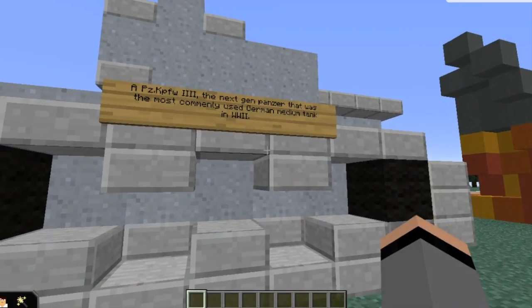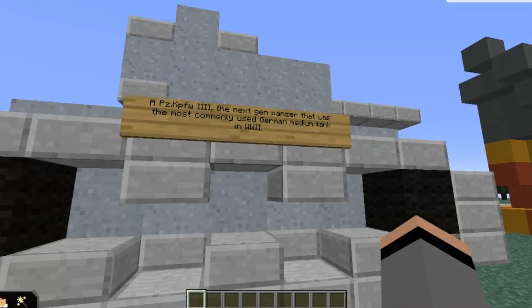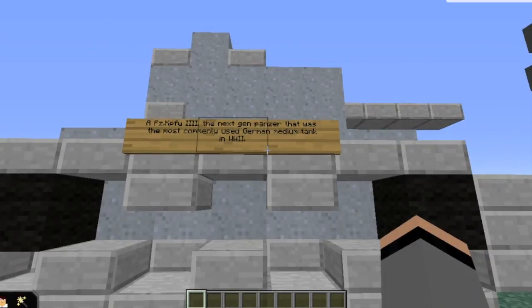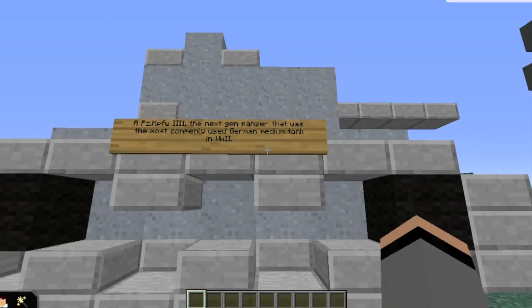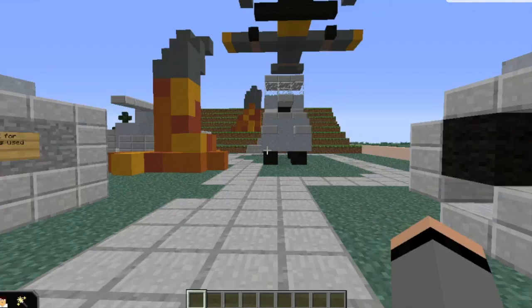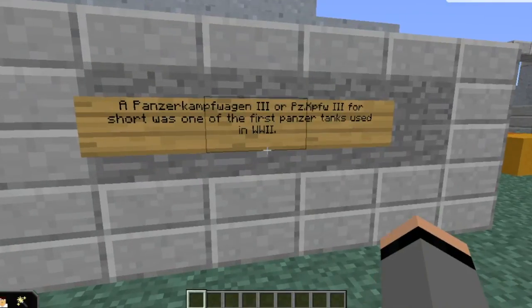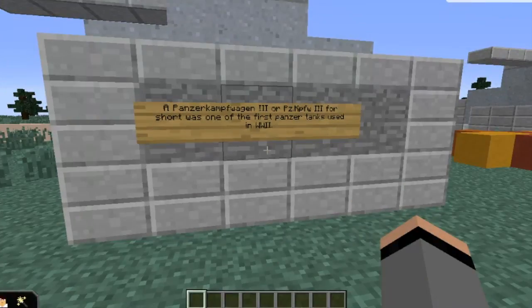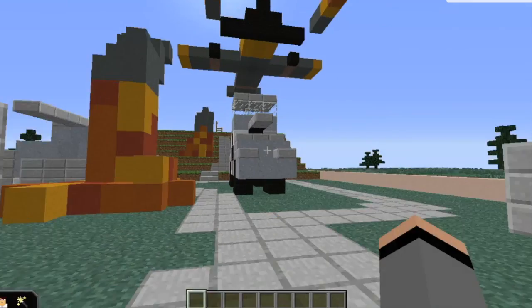Here is a PzKpfw 4, or the full name was a Panzerkampfwagen 4. It was the next-gen Panzer and the most commonly used German medium tank in World War II. And over here is a PzKpfw 3. It was the first used Panzer tank in World War II.